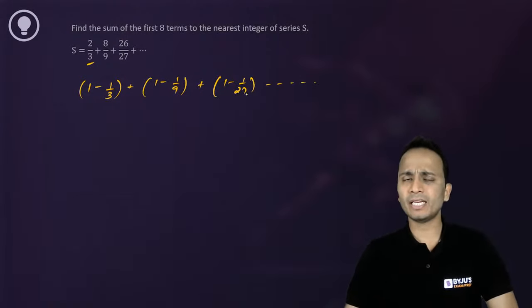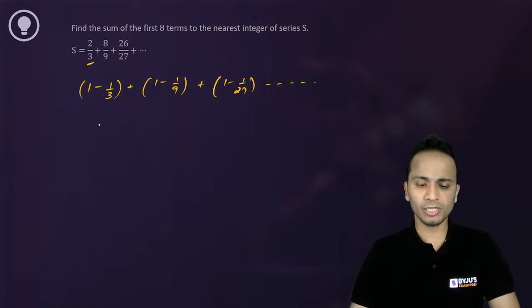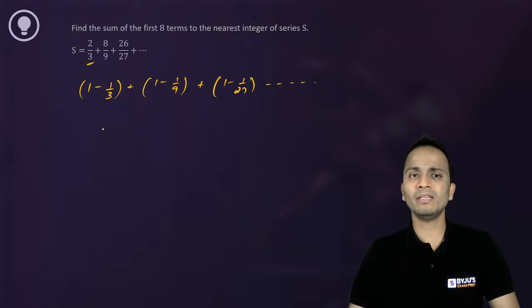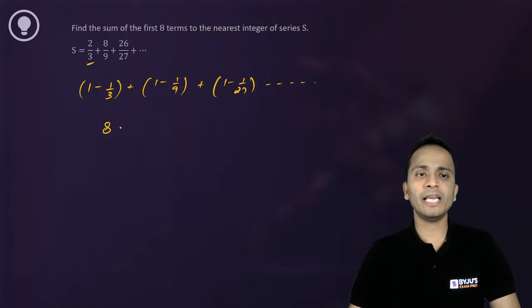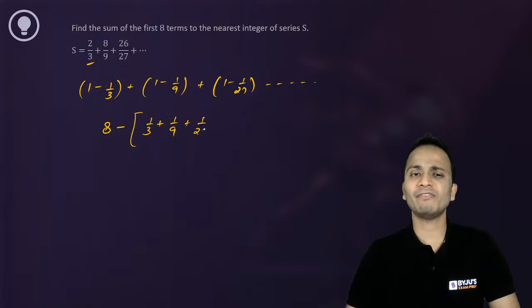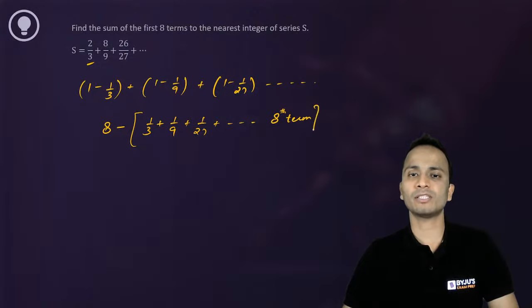So if there are 8 terms, I can segregate 1 out of all these brackets. So it will become 1 8 times. So that is 8 minus 1 upon 3 plus 1 upon 9 plus 1 upon 27 and so on, and number of terms will be 8 terms. So up till 8th term we'll have to find out the sum.